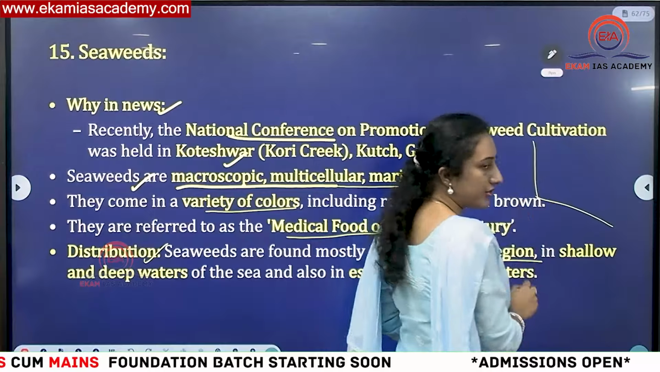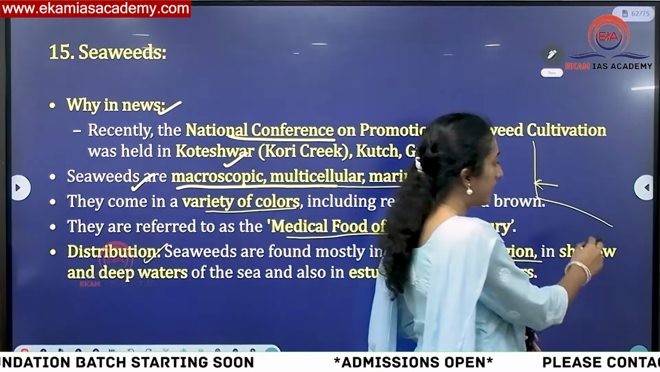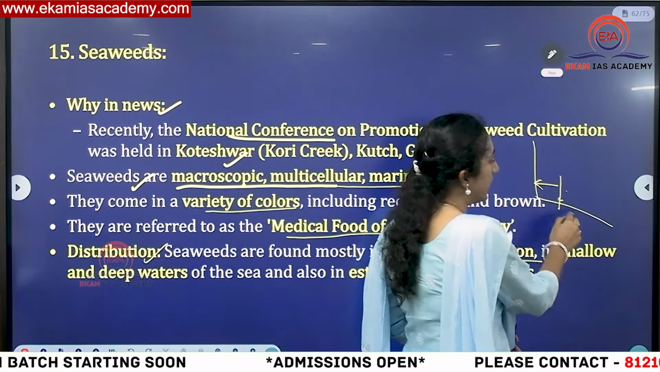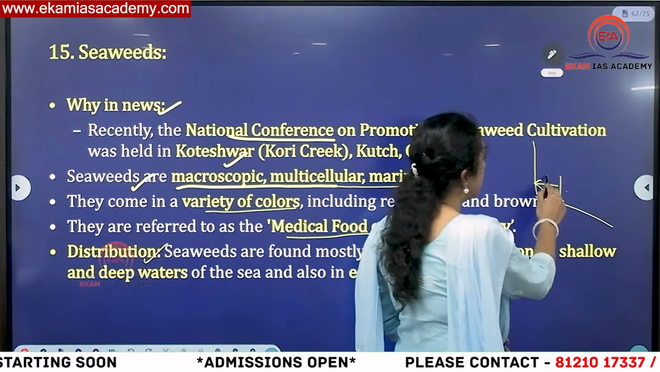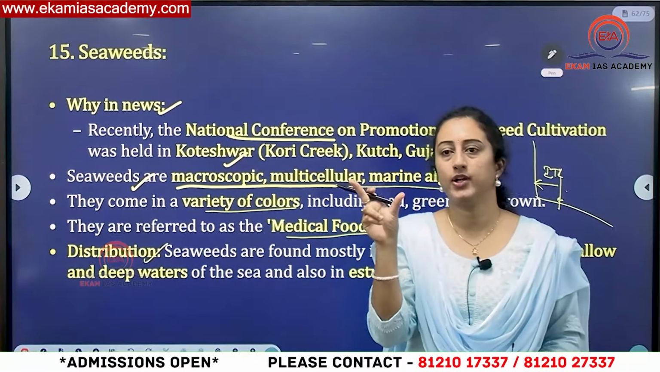See, if this is a coast, okay? Sometimes you will have high tide hitting here, no? Otherwise, you will have low tide only hitting till here. Yes or no? This region is called the intertidal zone. The area between high tide and low tide, okay?